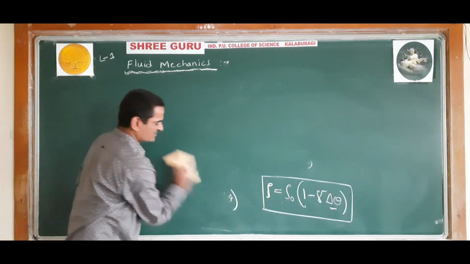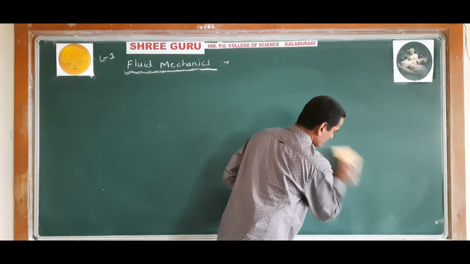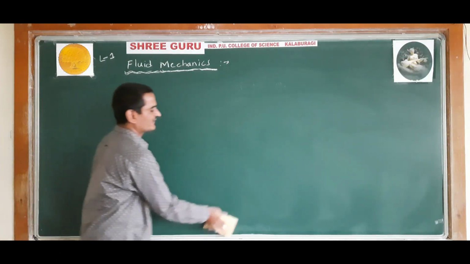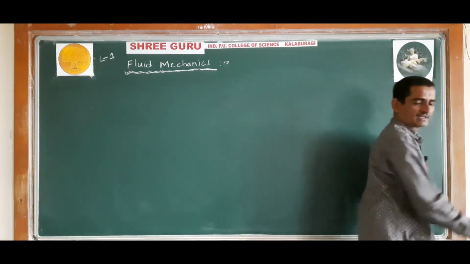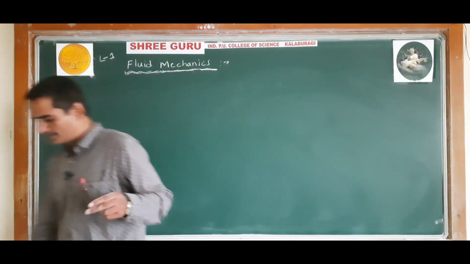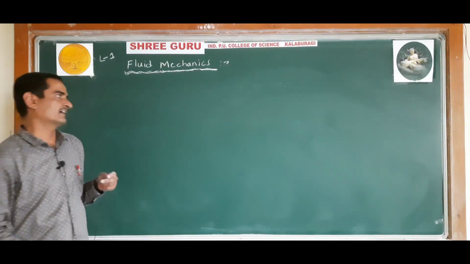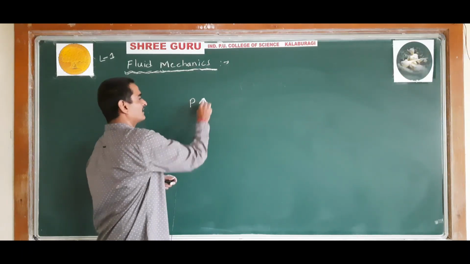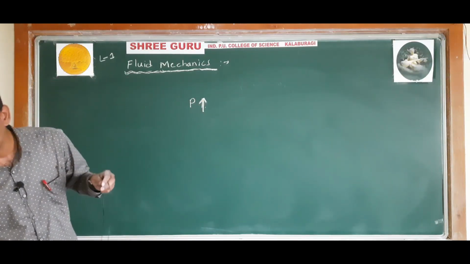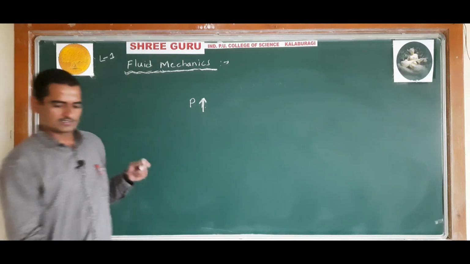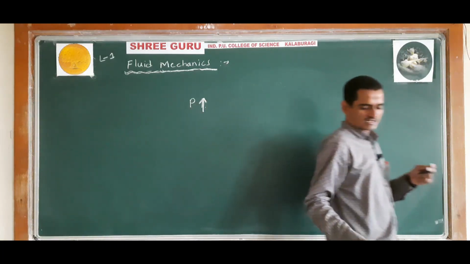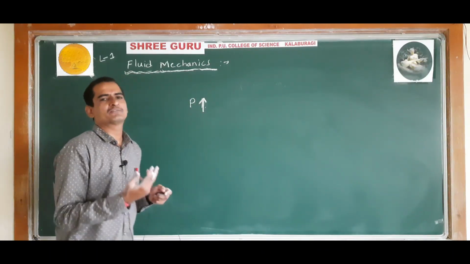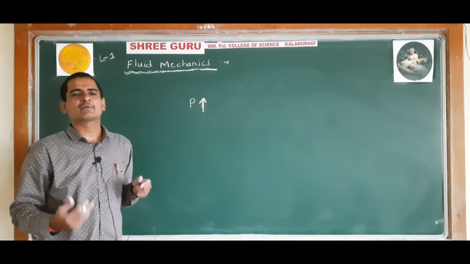Now, effect of pressure. If pressure is increased, the mass will remain constant and volume will decrease. The mass of fluid, liquid or gases will remain constant, whereas the volume of gases decreases, or the volume of liquid decreases, but very, very little.